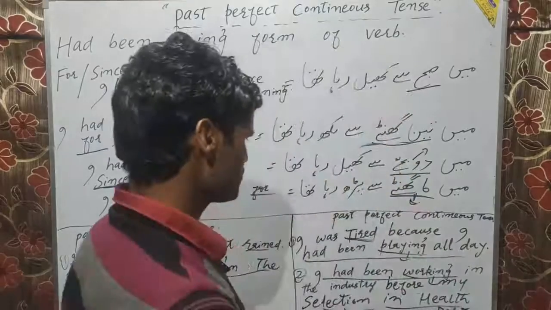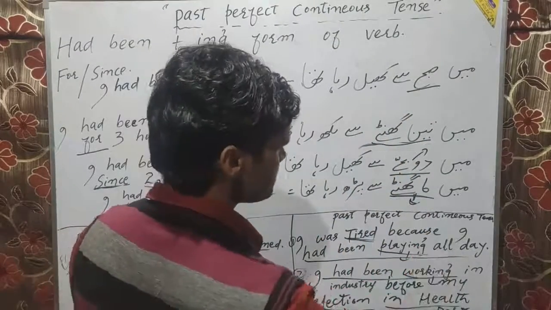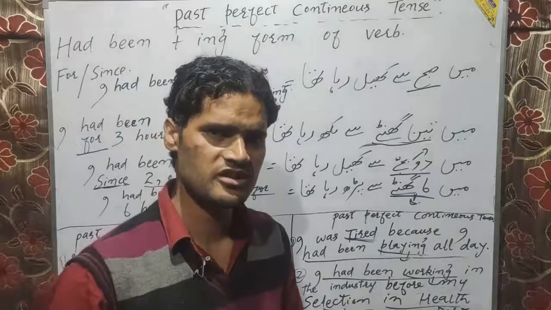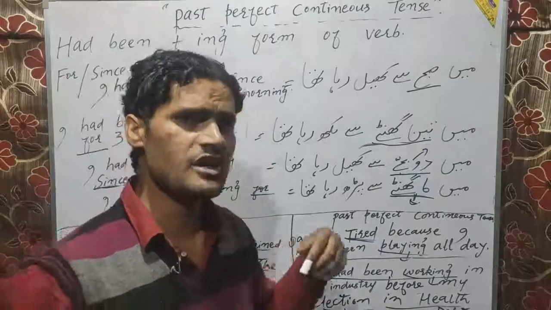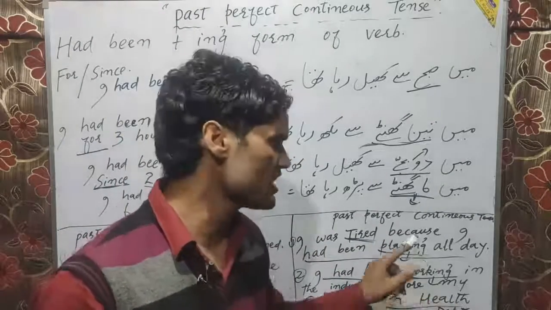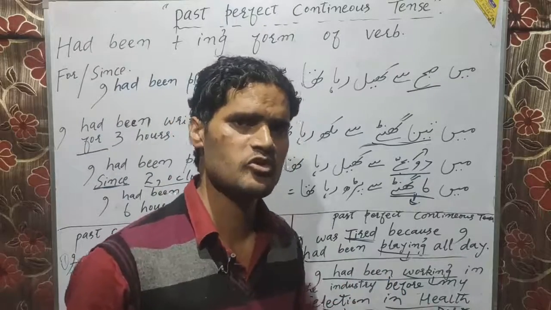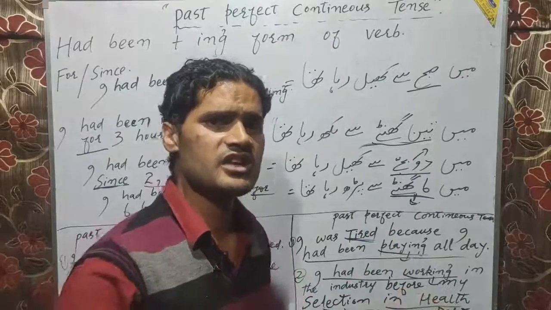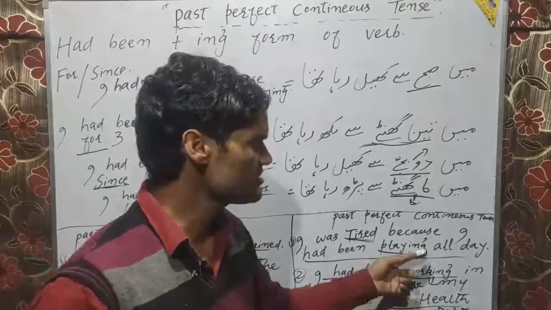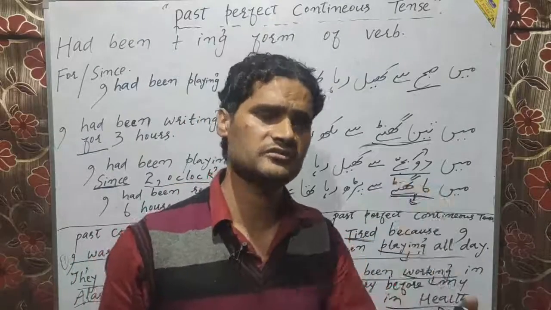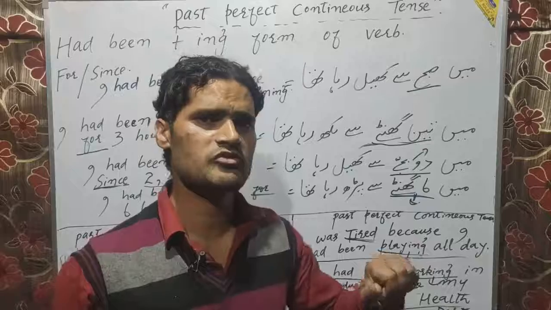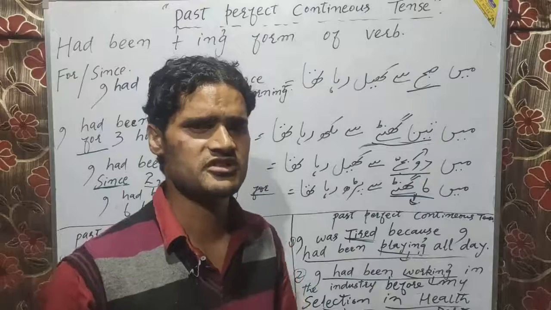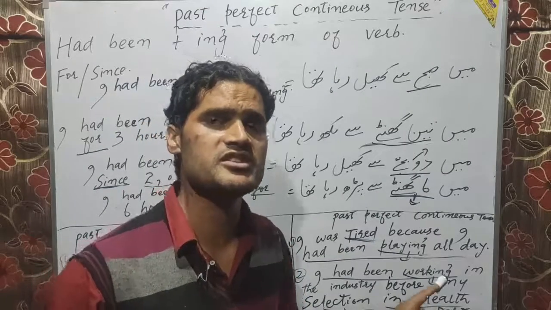Now if we move towards the second column, past perfect continuous tense. Here the interruption has nothing to do with it. Here the two actions happen and neither of the actions affects or influences the other in a negative way. Both actions are independent. They are not affecting or influencing the other sentence in a negative way, or we can say in a bad way. They are just self-sufficient sentences, and they do not interfere with each other.